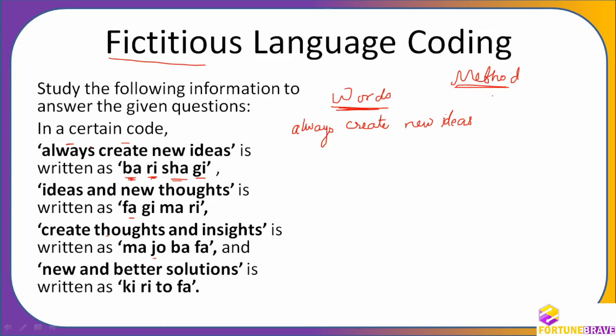You will write the first sentence first. Okay, the words you are going to write. Next, you will see the next sentence. We are not writing the codes right now. We'll write them later. Only we are going to write the words: ideas and new thoughts. Wherever the words are repeated, we are not going to write them.